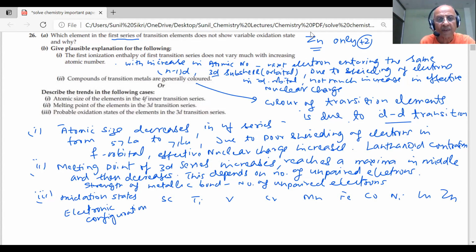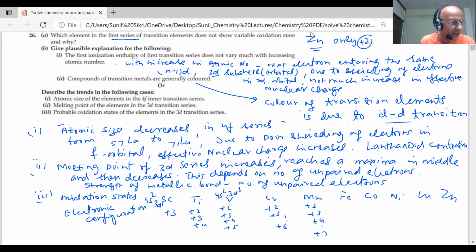So here you have 4s2 3d1, and this shows +3. 4s2 3d2 shows +2, +3 and +4. So vanadium, student, will be 4s2 3d3. Two electrons are lost, +2, then +2, +3, +4, +5. Here +2, +3, you will go up to +6, and maximum will be shown by this, +3 up to +7, students. And then what will happen is the pairing of electrons will start, then they will start decreasing.